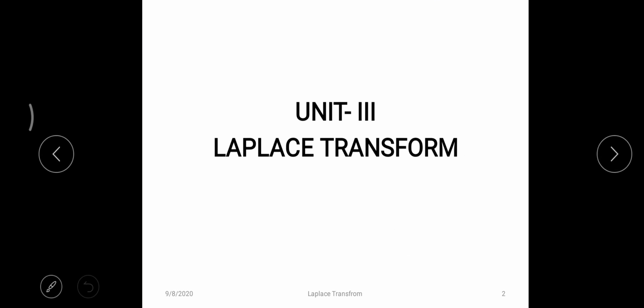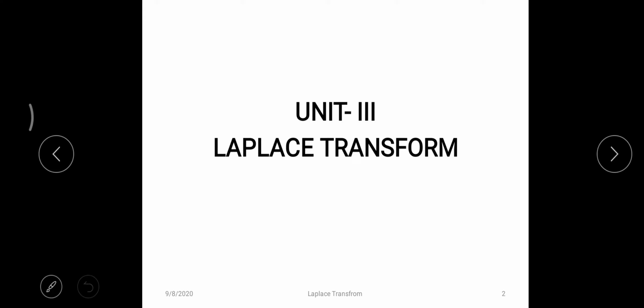This lecture is about unit 3 in signals and system, that is continuous time system analysis. Previously we have completed 2 units. In the first unit we discussed signals and system properties and how to classify the various systems and signals. In unit 2 we completed the analysis of continuous time signals using Fourier series and Fourier transform. Fourier series method is applicable when x of t is periodic in nature. Fourier transform is applicable when x of t is aperiodic in nature. Now we are going to start unit 3, continuous time system analysis.